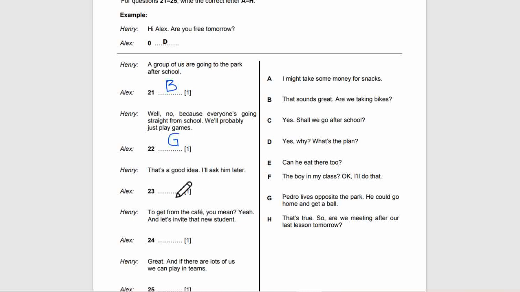Alex, 23. The proper response will be, the next will be to get from the cafe, you meant? Yeah, and let's invite the new student. I might take some money for snacks to get from the cafe, you mean? And we respond, yeah. And let's invite the new student.